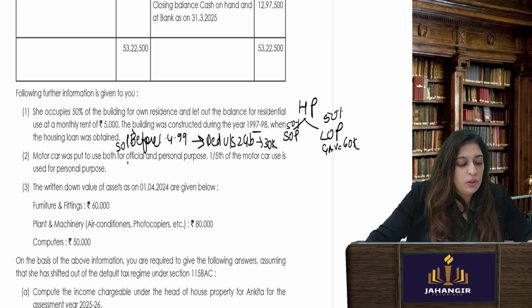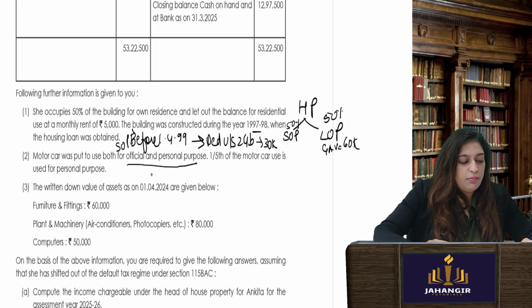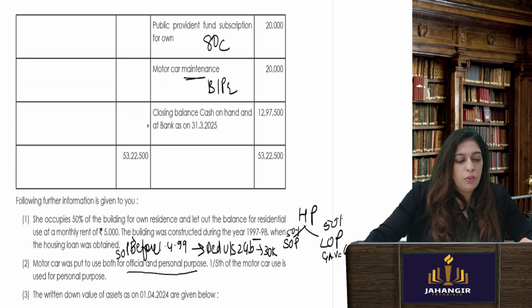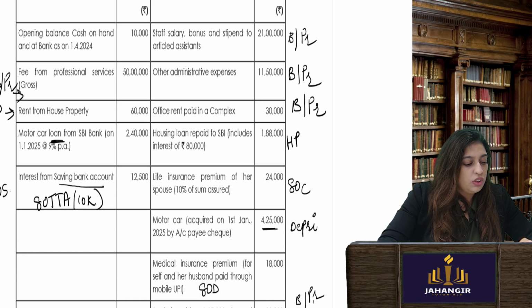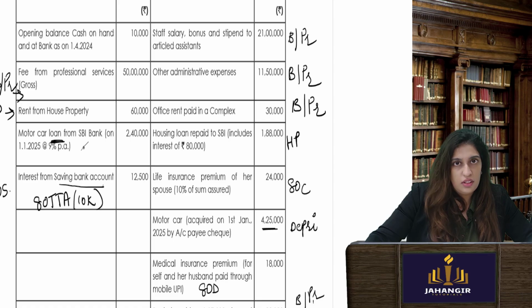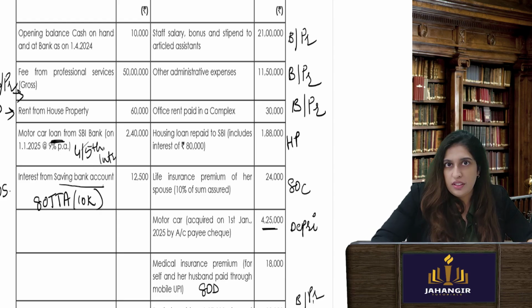Motor car was put to use for both official and personal purpose. 1/5 of the motor car is used for personal purposes. So now you see you had put motor car maintenance. So you will take 4/5 for business profession, the depreciation. Also there is motor car loan. Okay. So the interest on loan, the 4/5 of the interest can be taken as an expense for business profession.